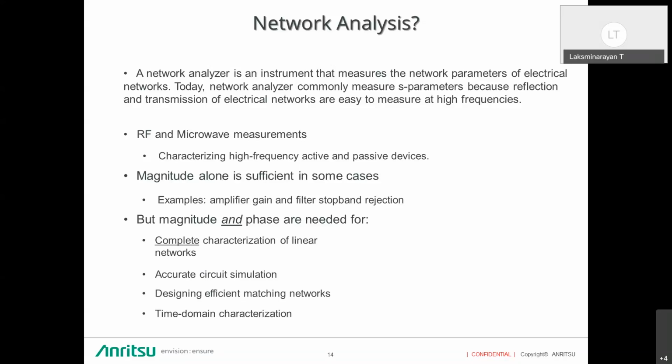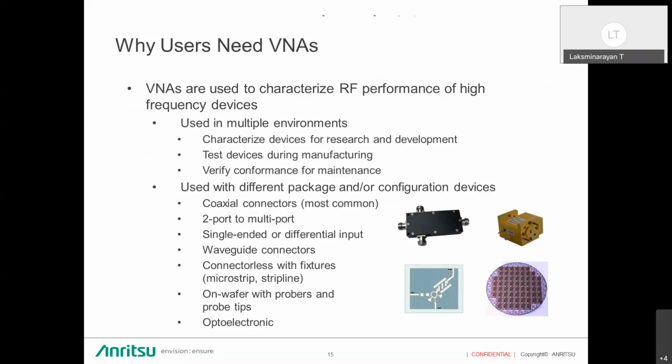And some time domain characterization can also be done, like a distance to fault measurement on a time axis, or if you want to measure an impedance mismatch, you can use time domain characterization. So why do users need a VNA? VNAs are used to characterize the RF performance of high frequency devices used in multiple environments. That means characterizing devices for R&D, testing devices in manufacturing, or doing a conformance test in maintenance, like pass or fail, we will be using network analyzers.